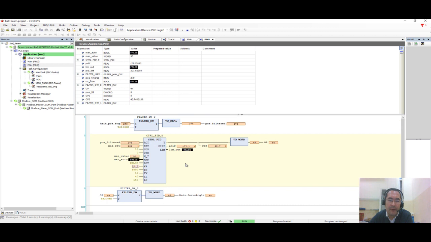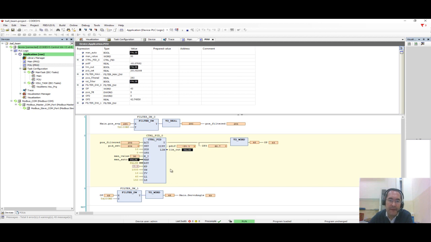One filter for the signal that I am measuring, the signal that I am receiving. And another filter is for the output to the system. This is to smooth these two signals so that my servo motor works better.